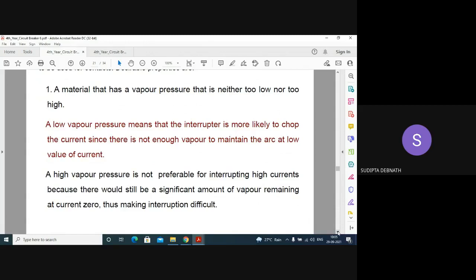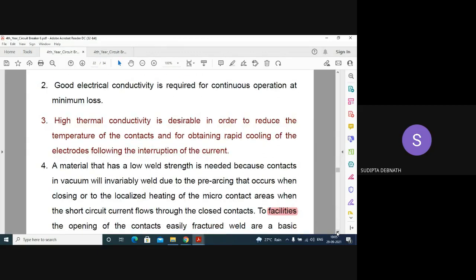A low vapor pressure means that the interrupter is more likely to chop the currents. Chopping phenomenon of current: instead of waiting for the current to reach its natural zero, the current is forcefully made zero if the vapor pressure is low. If the vapor pressure is high, then it will be very difficult to interrupt the arc, because a sufficient amount of vapor will remain at current zero. So both high and low vapor pressure will create problems.